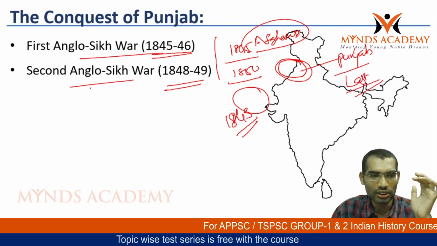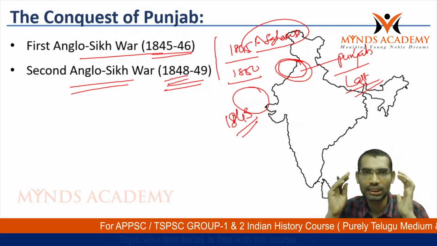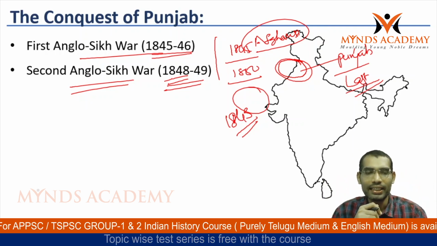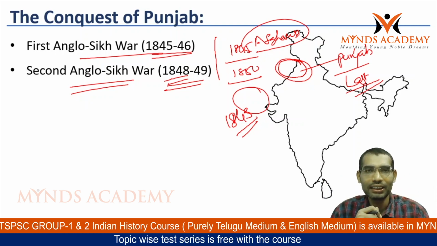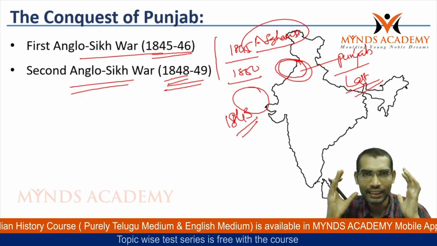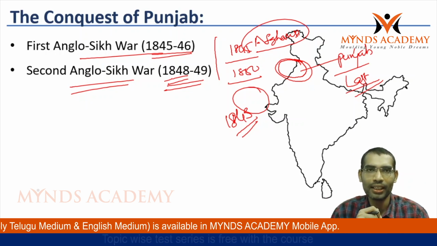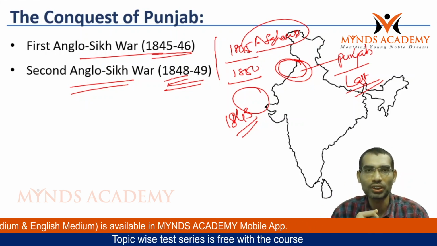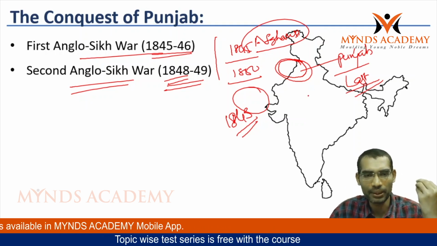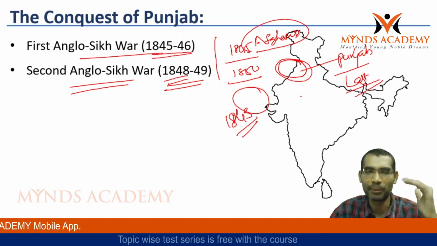In the second Anglo-Sikh war, during this time period, Lord Dalhousie was the Governor General of India. Lord Dalhousie annexed so many territories. He did not leave any chance. Wherever he got an option, wherever he got a chance to annex Indian territories, he did so. He used the doctrine of lapse to annex so many small territories also during this time period. So during the time of Lord Dalhousie, he completely annexed Punjab.